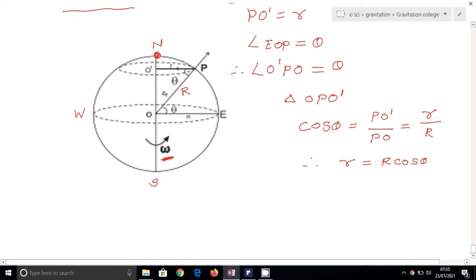The object of mass m at point P performs circular motion whose radius is small r. And we know that if an object performs circular motion, the centripetal force for the mass m acts along the radius directed towards the center.